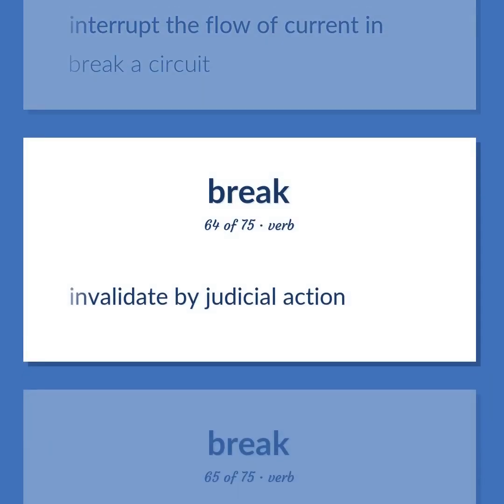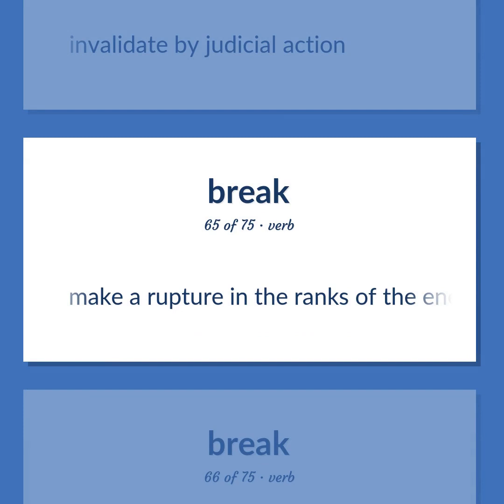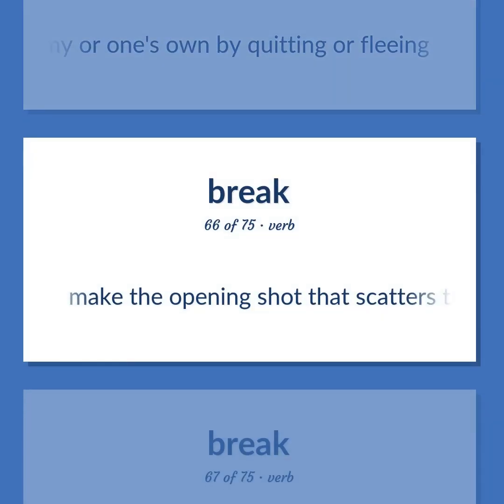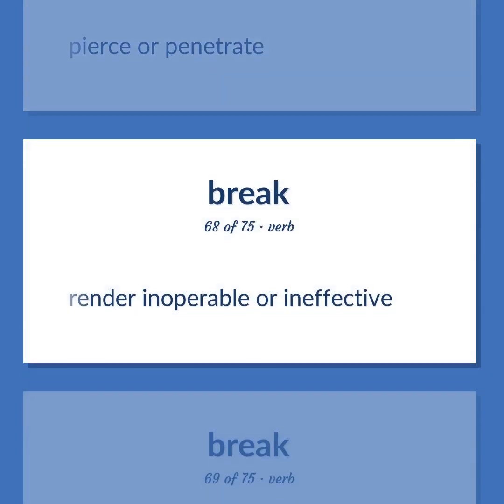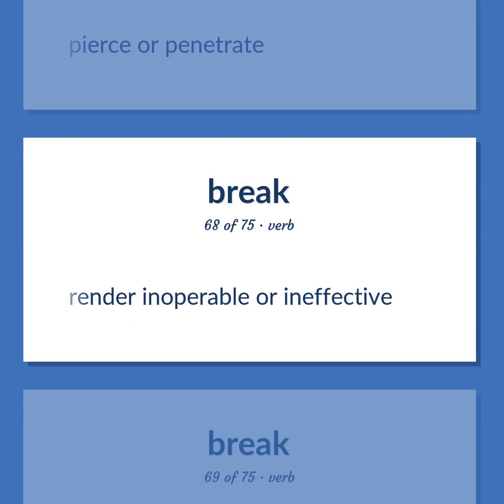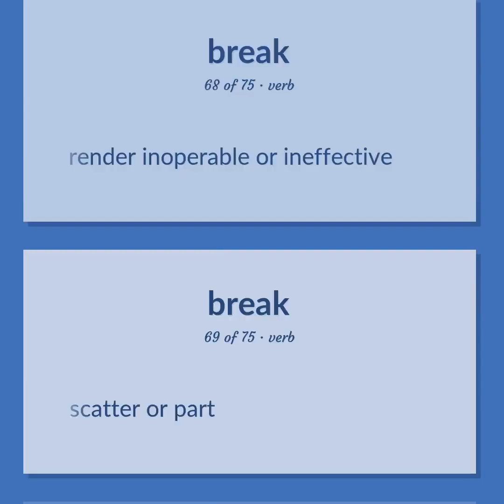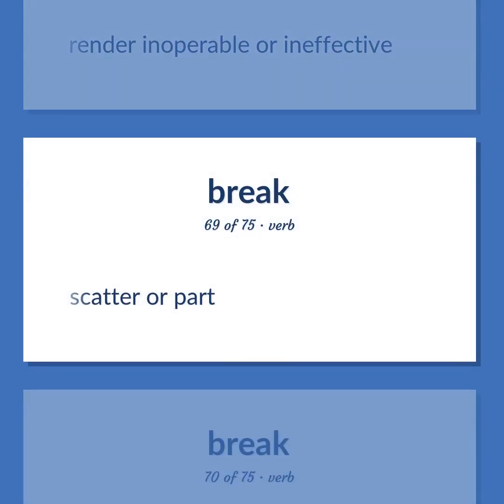Invalidate by judicial action. Make a rupture in the ranks of the enemy or one's own by quitting or fleeing. Make the opening shot that scatters the balls. Pierce or penetrate. Render inoperable or ineffective. Scatter or part.